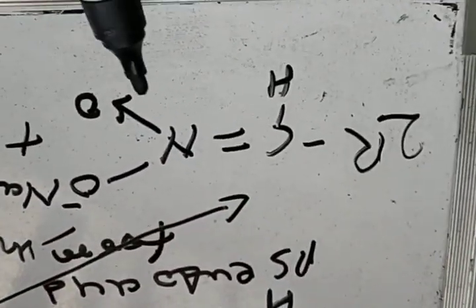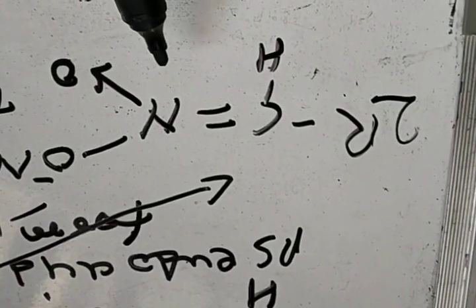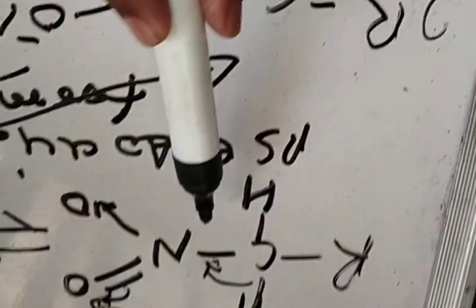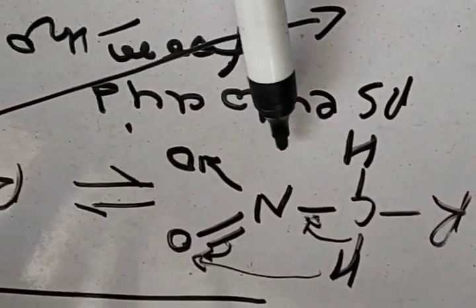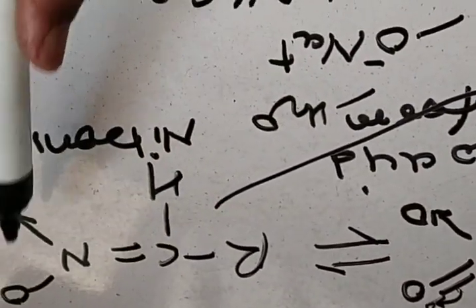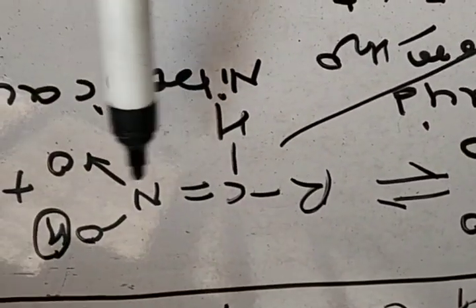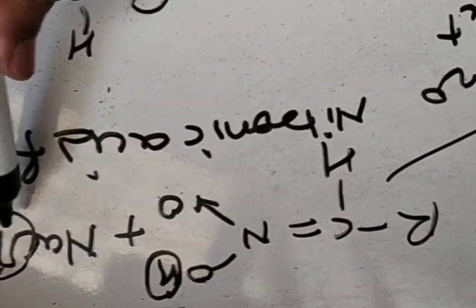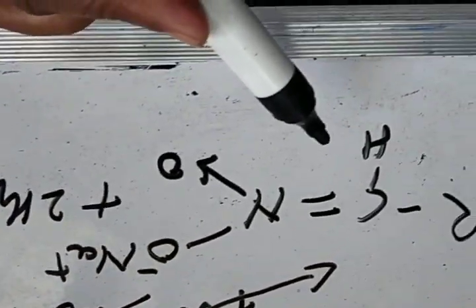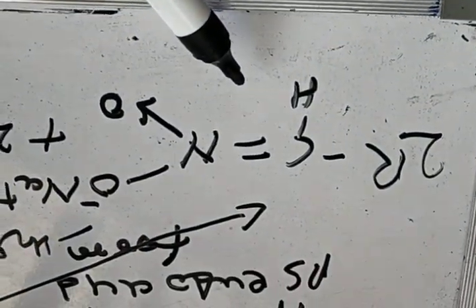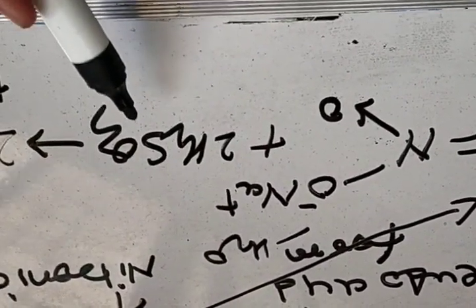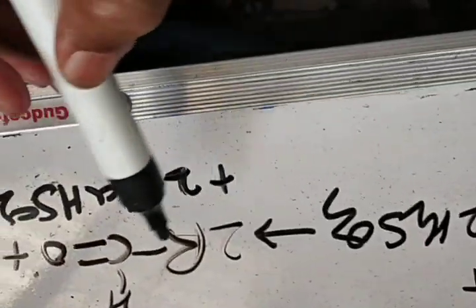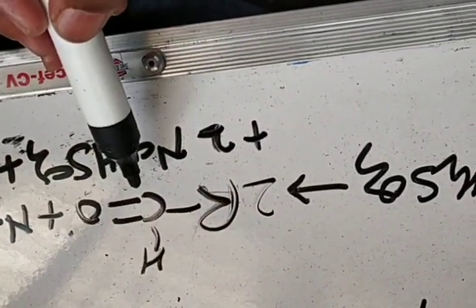So in this reaction, first the primary nitroalkane undergoes tautomerization to give the nitronic acid form. This nitronic acid form on reacting with dilute NaOH gives the sodium salt of nitronic acid, and that sodium salt on reacting with H2SO4 gives the corresponding aldehyde.